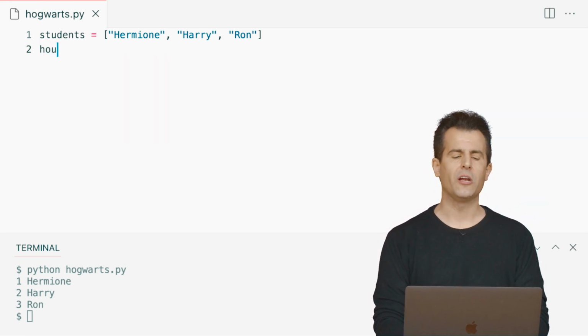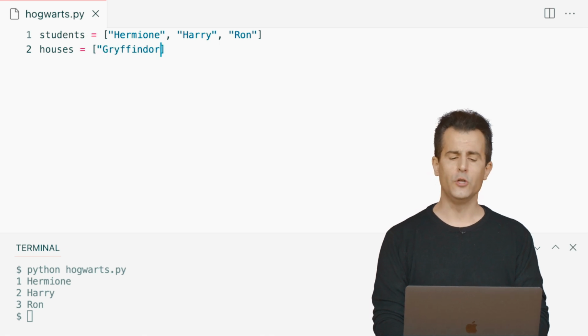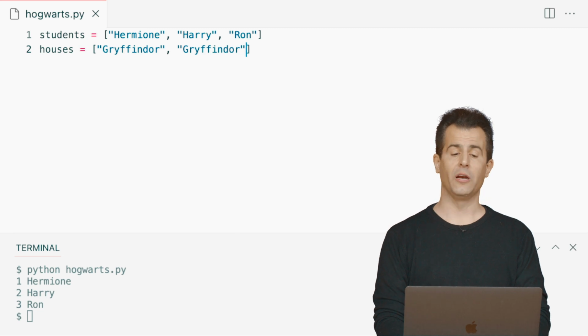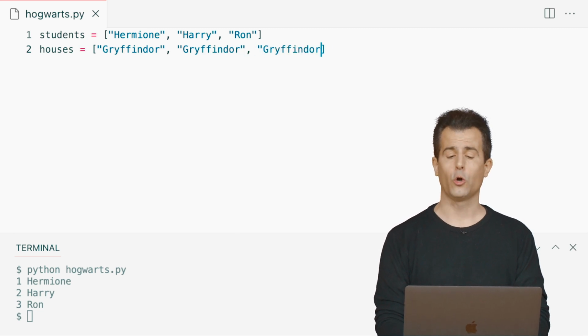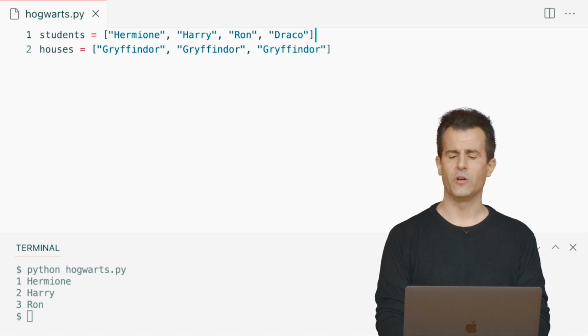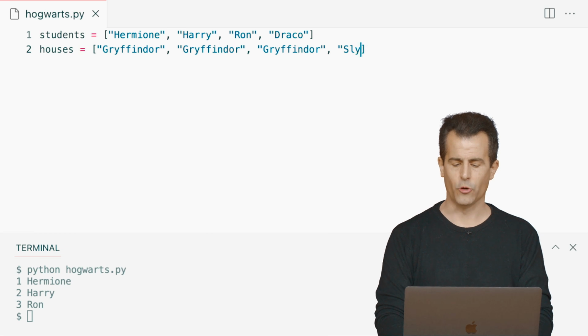going to like ultimately, let me create another variable called houses, set it equal to Gryffindor, corresponding to Hermione's house, Gryffindor corresponding to Harry's house, and Gryffindor corresponding to Ron's house. And let's add Draco in there. So we now have 4 instead of 3 students, just so we have a little variety. And he was in Slytherin.